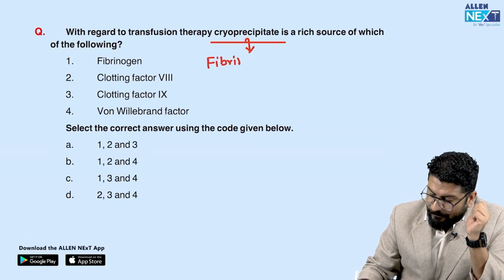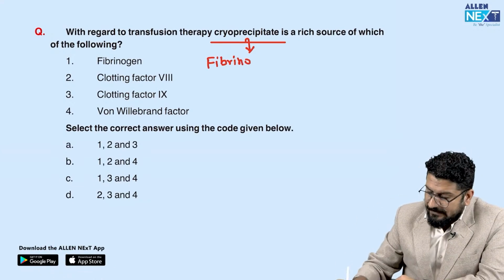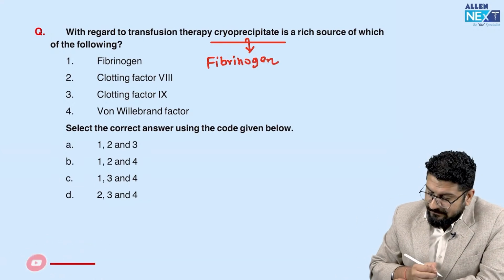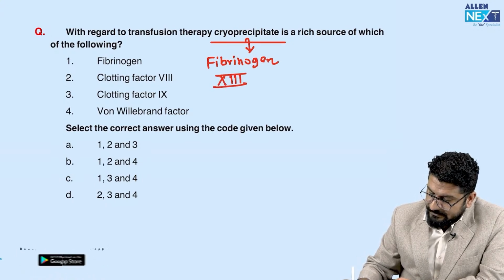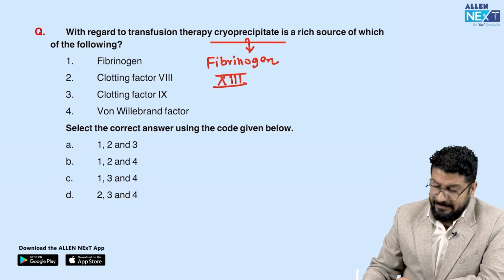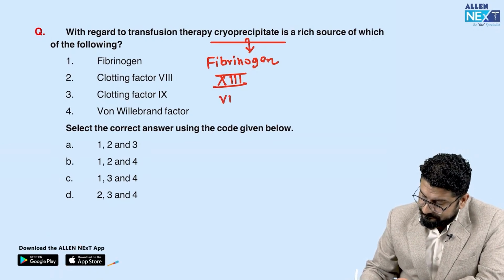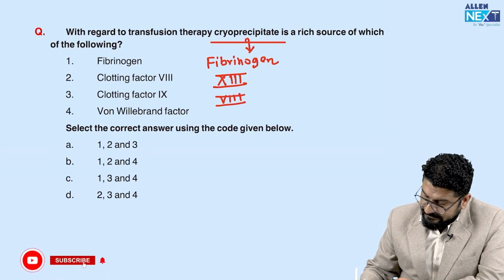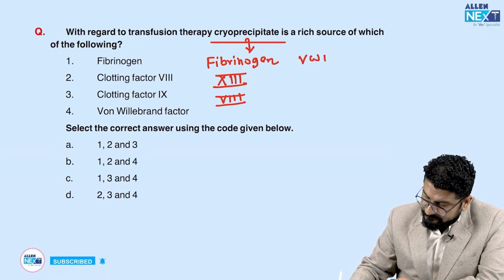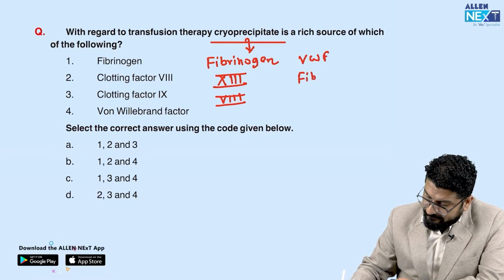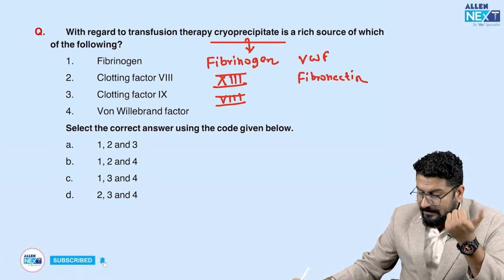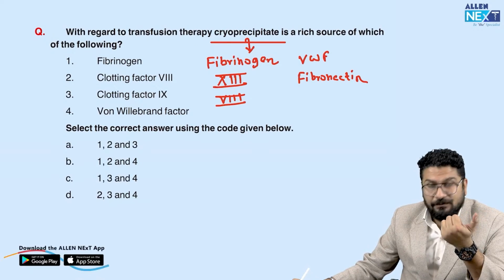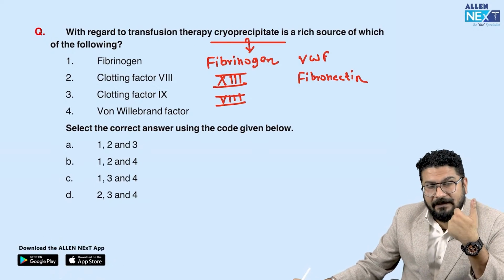They're asking the question: all are components of cryoprecipitate except. So it will have fibrinogen, right? This will have factor 13. This will have clotting factor number 8. This will have von Willebrand factor, and it will have fibronectin. So these are the constituents that we see in cryoprecipitate. That's why we can use this in afibrinogenemia, in hemophilia A due to factor 8 deficiency, and in von Willebrand disease.